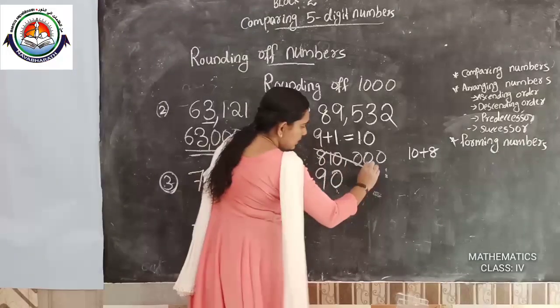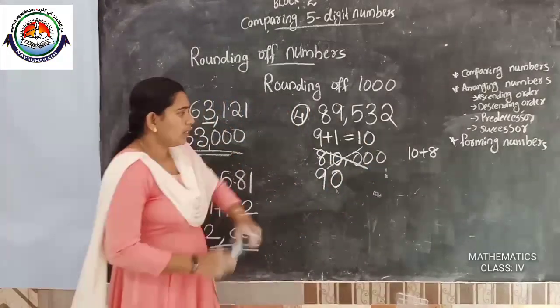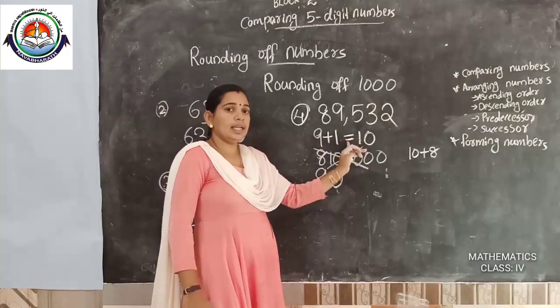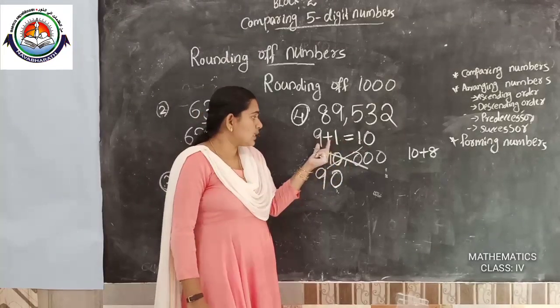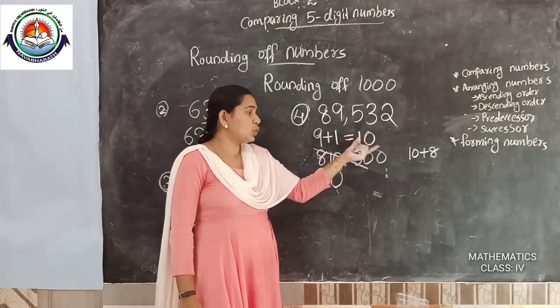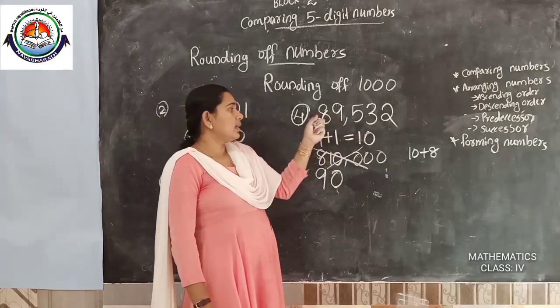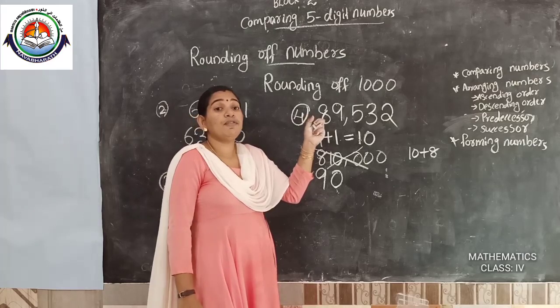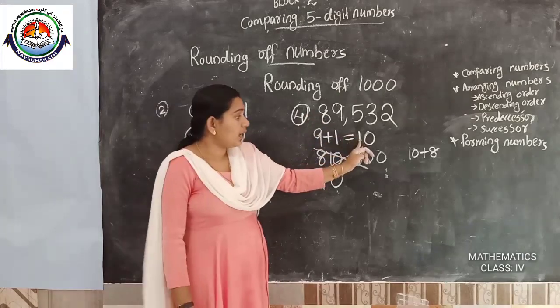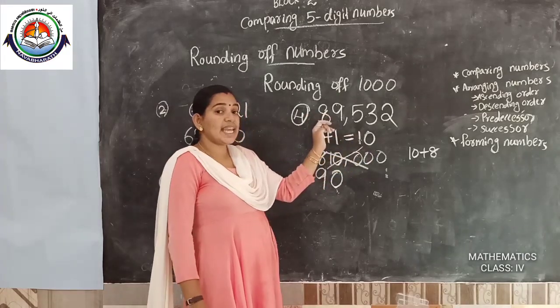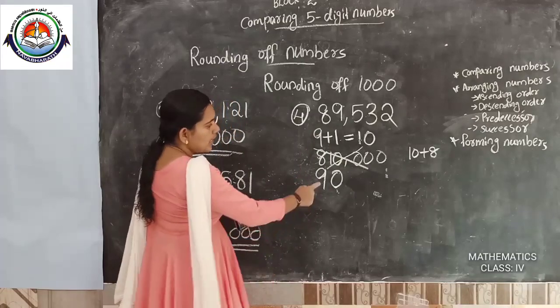So this is wrong. Here when we add 1 to the 1000 place number, we get a 2-digit number. The tens place number we want to add to the left side. So here 1 plus 8, 9. So 9.